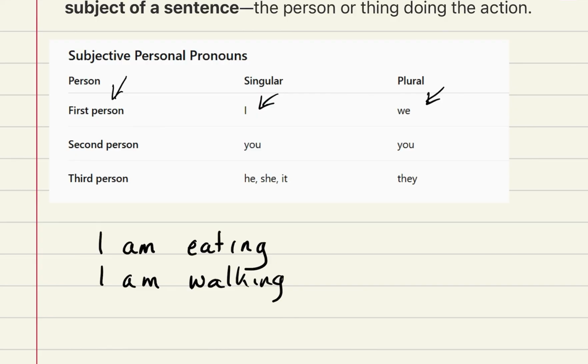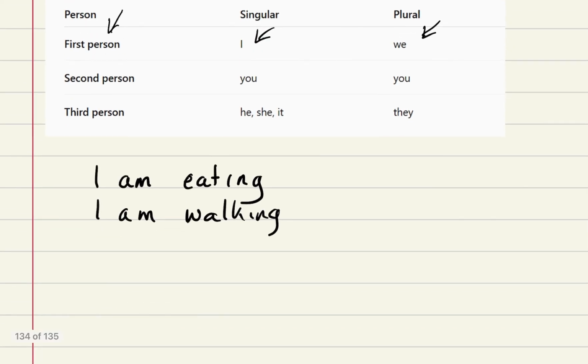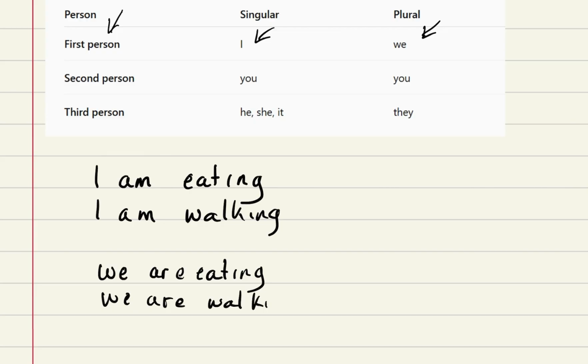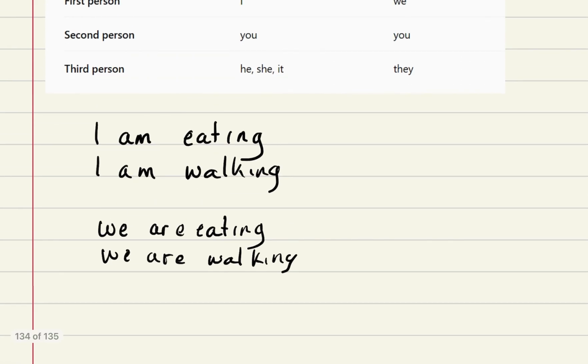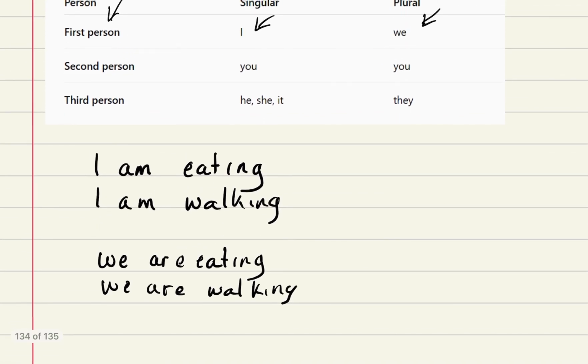And if it's a group, we can say we are eating, or we are walking.